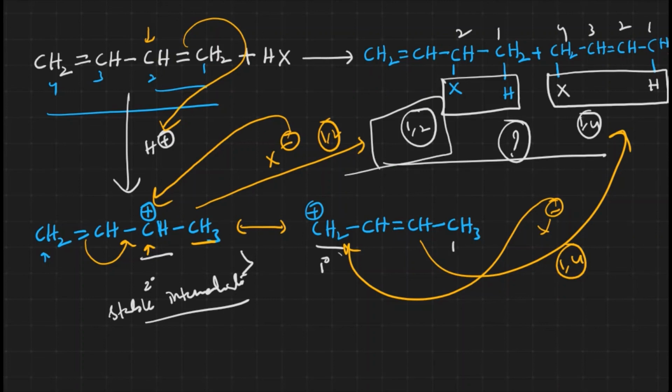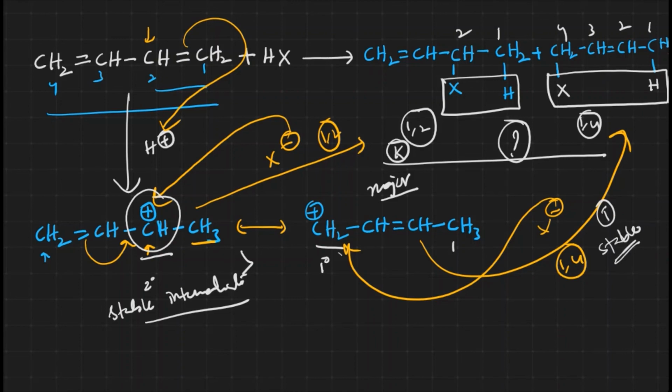The 1,2 addition. So the 1,2 addition is the kinetically controlled product, and it is the major product. The 1,4 addition is not formed from the stable intermediate; it is the thermodynamically controlled product, and it is the stable product. That is how we identify the stable and major products in general. Thank you for watching.